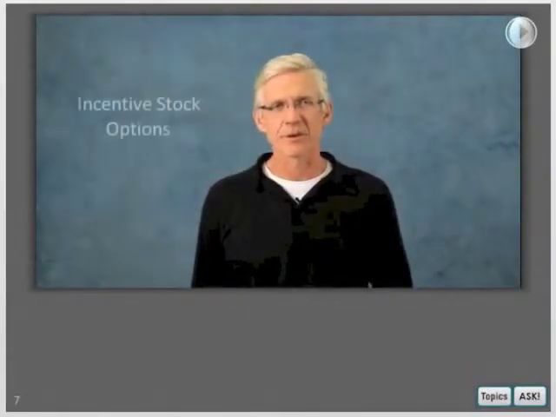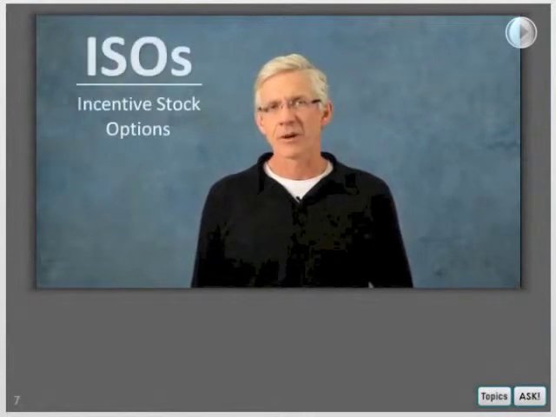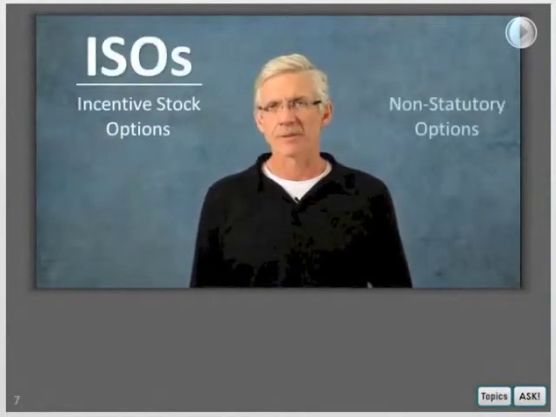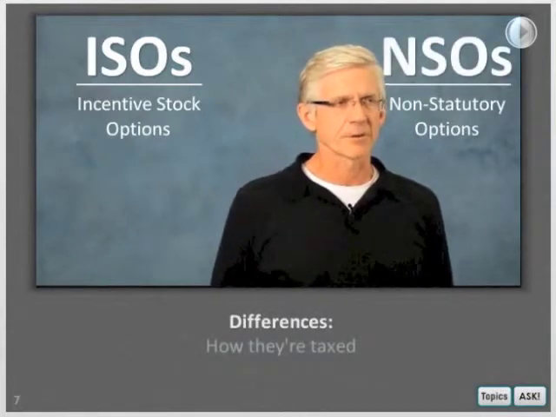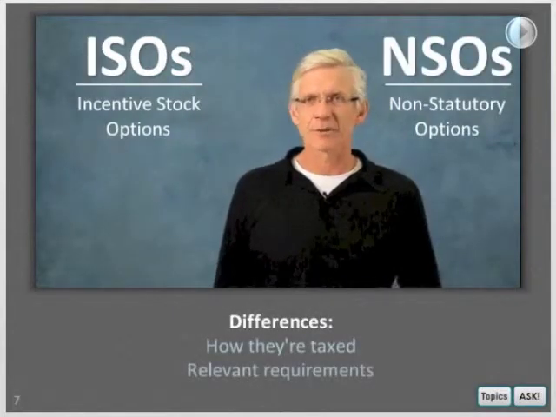There are two basic types of stock options: incentive stock options, otherwise known as ISOs, and non-qualified or non-statutory options, otherwise known as NSOs. The key differences are how they are taxed and some of the relevant requirements. Here's a quick summary of some of those key tax concepts.